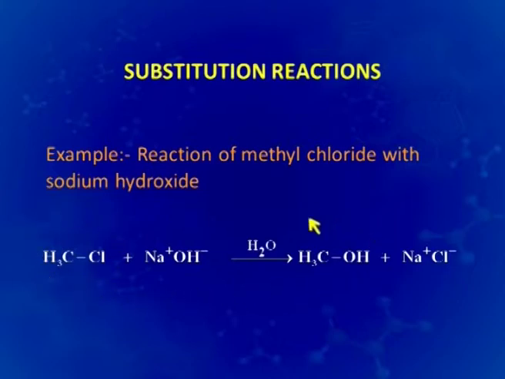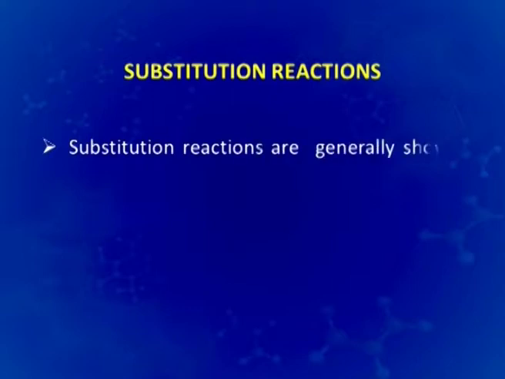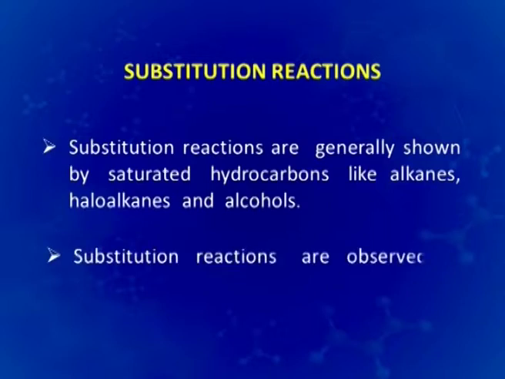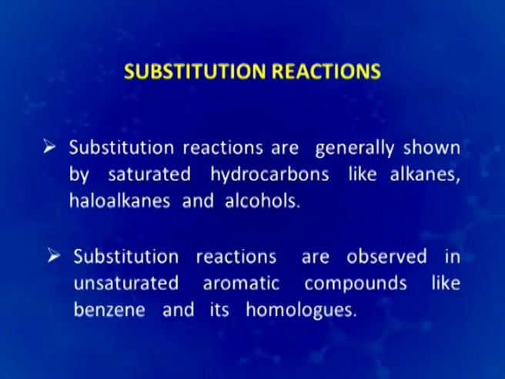and from methyl chloride we get methanol as the product. So, this is an example of a substitution reaction, and the substitution reactions are generally shown by saturated hydrocarbons like alkanes, haloalkanes and alcohols. But besides the saturated hydrocarbons, substitution reactions are observed in unsaturated aromatic compounds also, like benzene and its homologues.